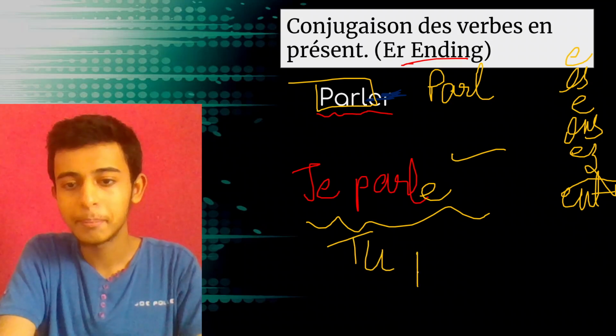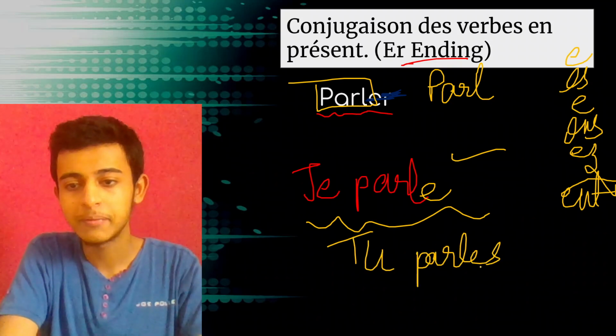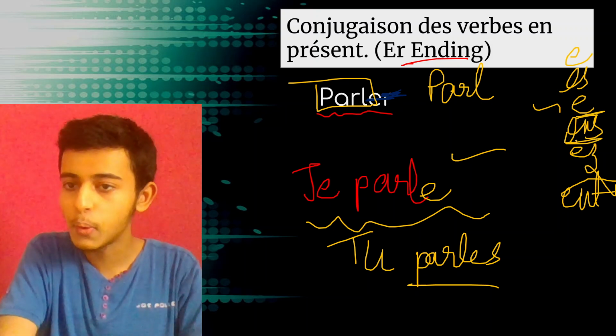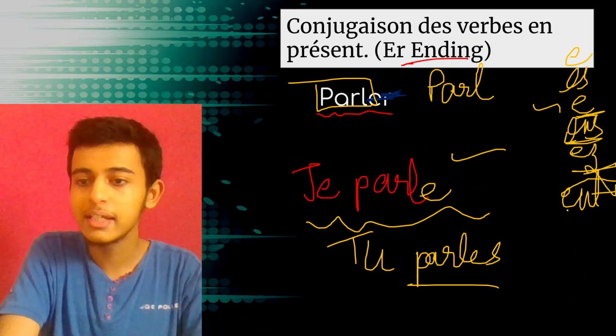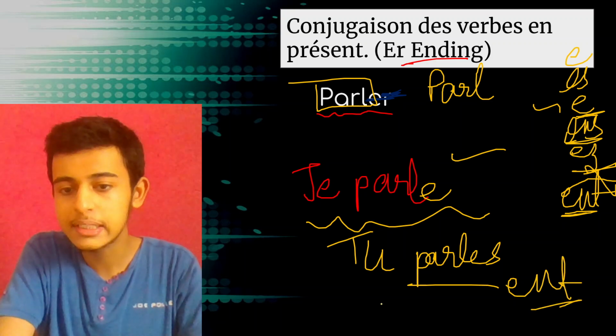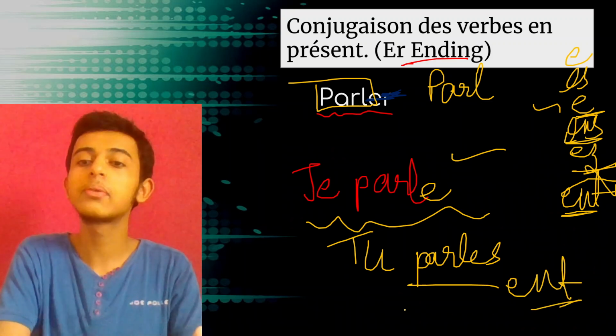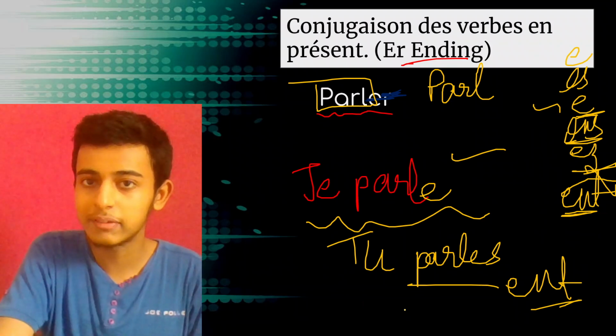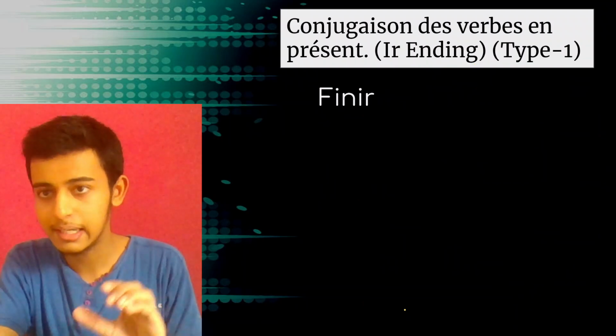Similarly, tu parles, add es. Similarly, with il, the singular one, add e. Nous, ons, nous parlons. Vous parlez. Il parle. Remember, ent's pronunciation is not on, it is e. So, ils, plural, parlent. Is that clear? So this is the structure of the present tense with ER ending verbs.